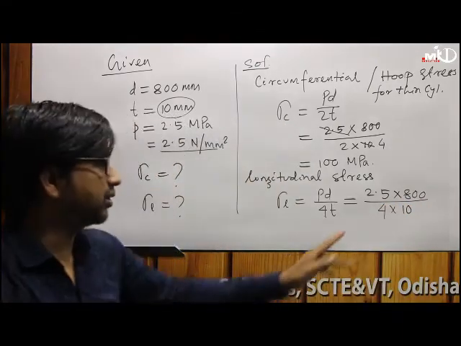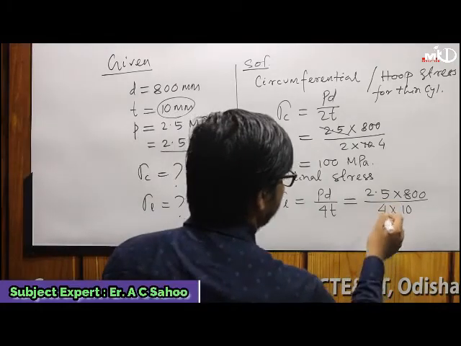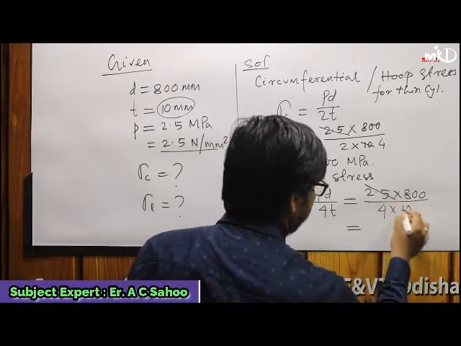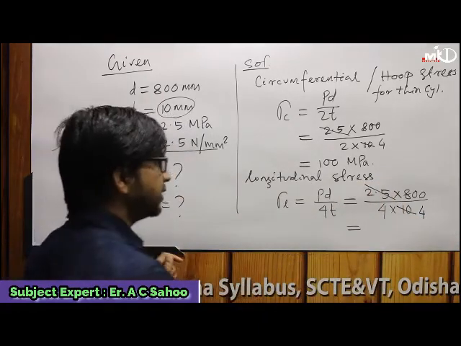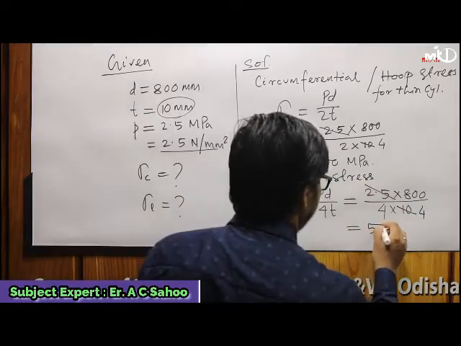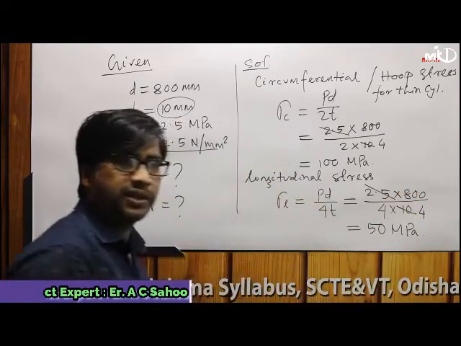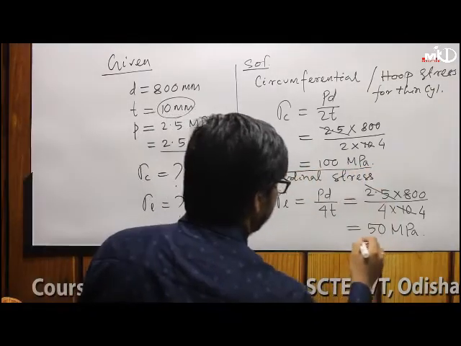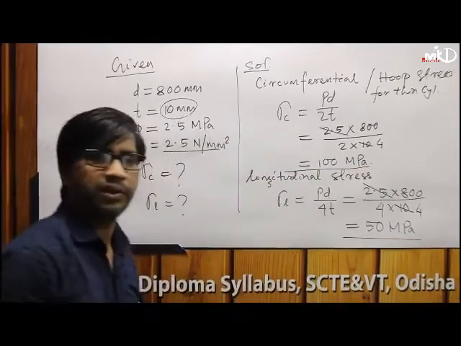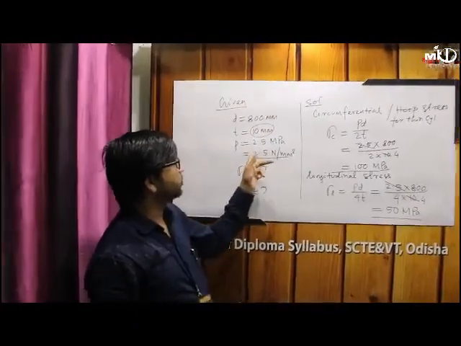Everything stays in millimeter because this is newton per mm square. 2.5 by 10, cut, 4 into 4 is 16, 800 by 16 is 50 megapascal. So circumferential stress is 100 megapascal and longitudinal stress is 50 megapascal.